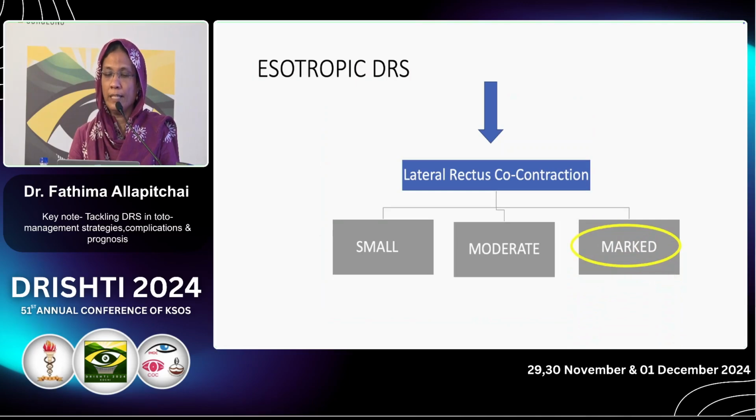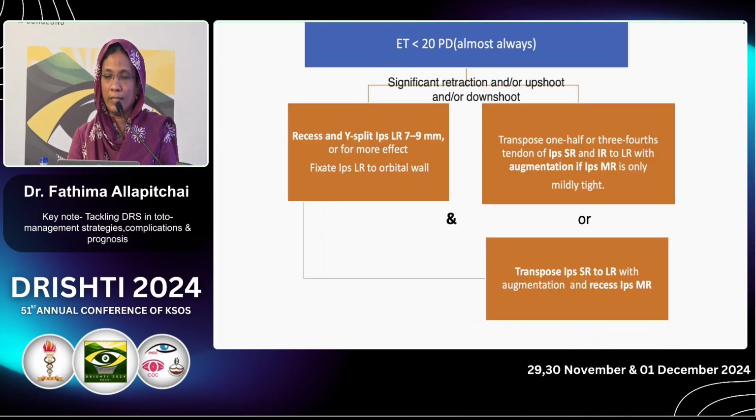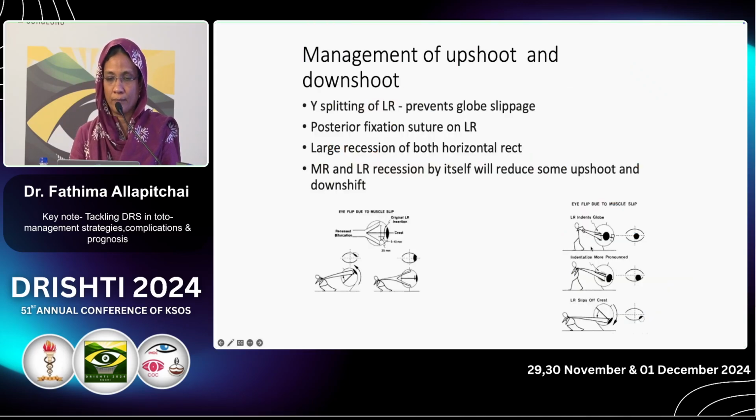If the co-contraction is marked, then we have to do something for the co-contraction. Either we do Y-split, or you remove the effect of the lateral rectus by doing periosteal fixation. After doing that, you can combine with either transposition of partial vertical rectus or full superior rectus tendon to the lateral rectus to aid abduction.